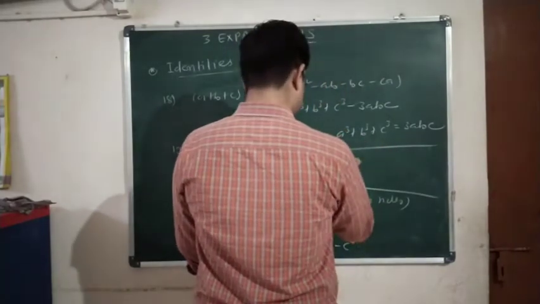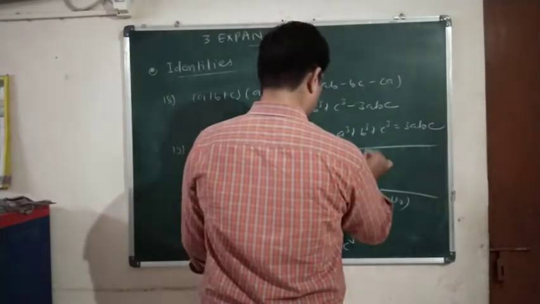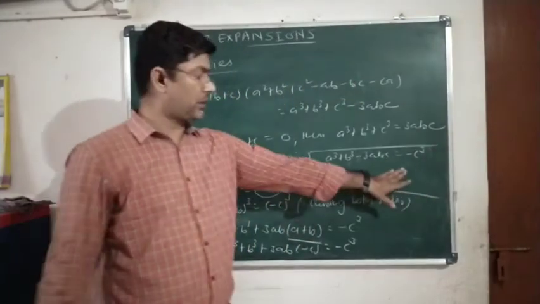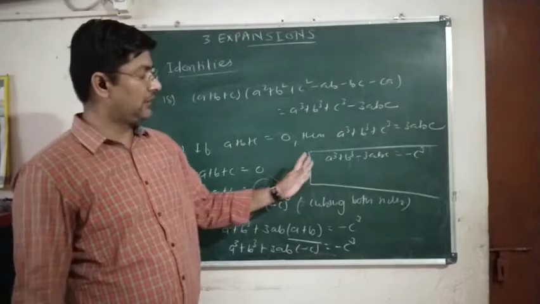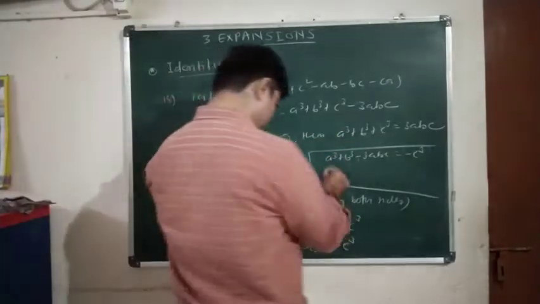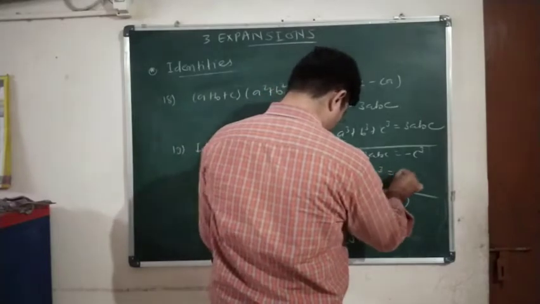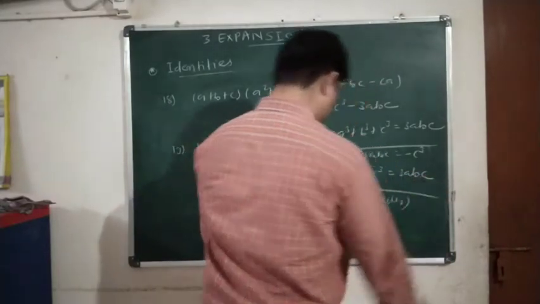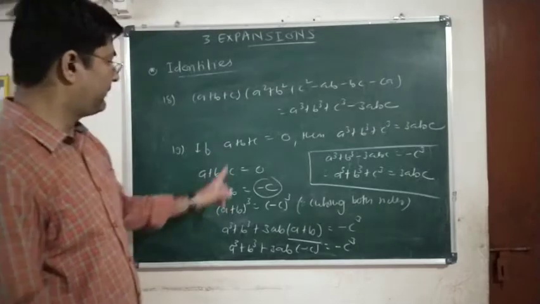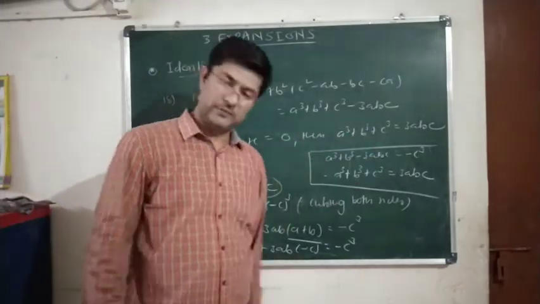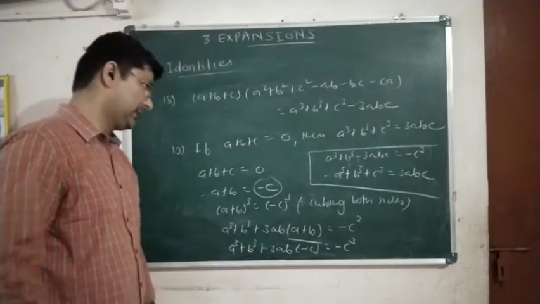So we can write a cube plus b cube minus 3abc is equal to minus c cube. Now transposing minus c cube to the left side and minus 3abc to the right side, we will get the identity that a cube plus b cube plus c cube is equal to 3abc. So if a plus b plus c is equal to 0, then a cube plus b cube plus c cube is equal to 3abc. Clear?